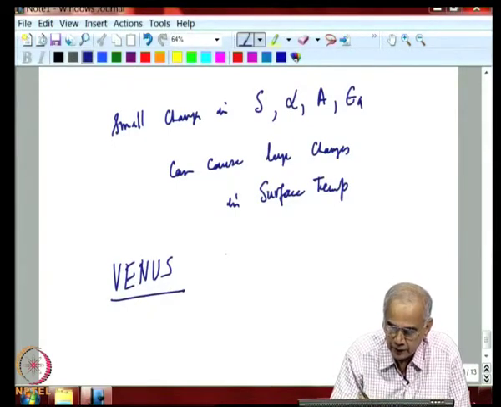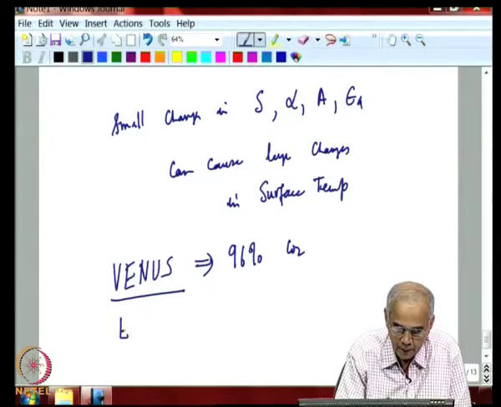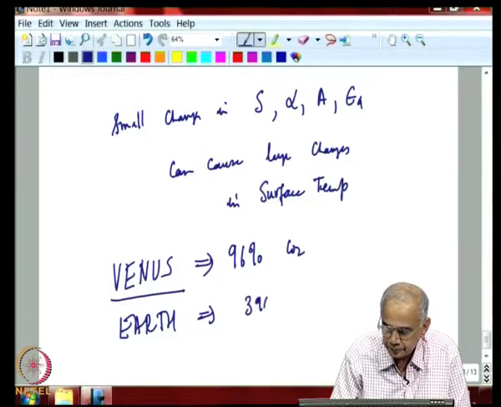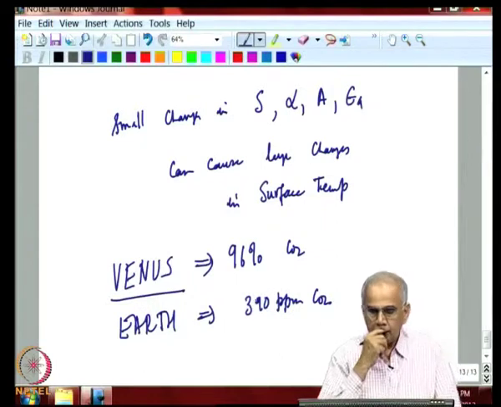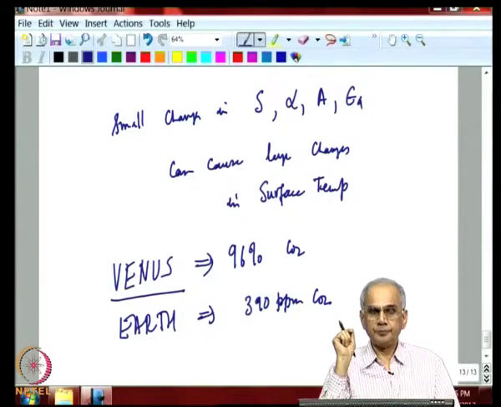For example, the Venus composition contains 96% carbon dioxide, while on Earth the composition is around 4%. So, the Earth has much lower amount of CO2 in the atmosphere than Venus.